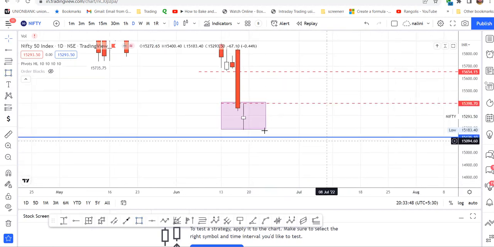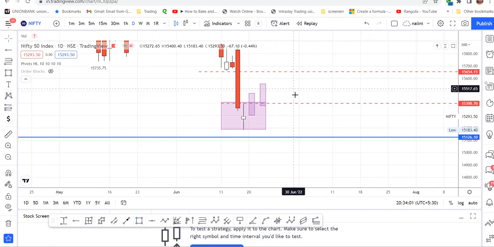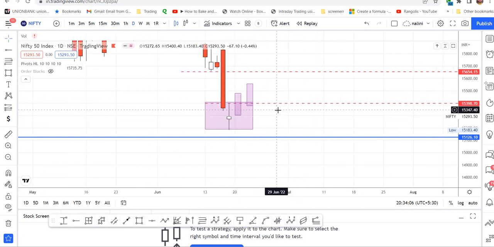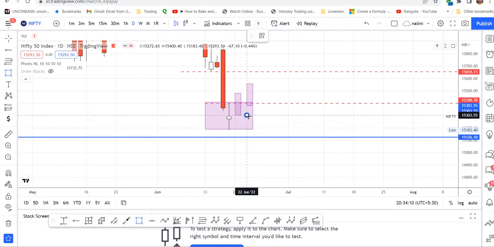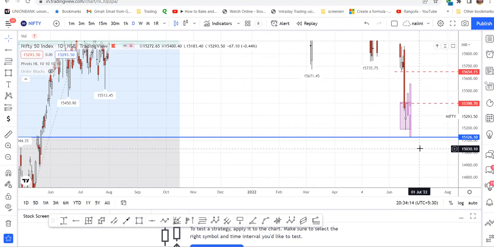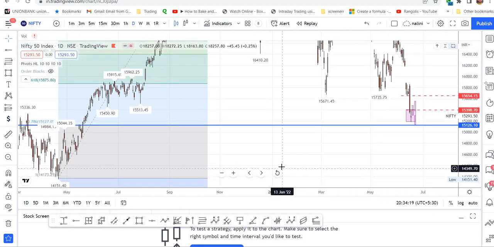Suppose Nifty starts from Monday, if it starts going like that, for another 2 days next week, it can trade up to like this, near 15,558 or something. It can go up. Or otherwise, if the sell-off continues, it can come down and start selling off to this level.